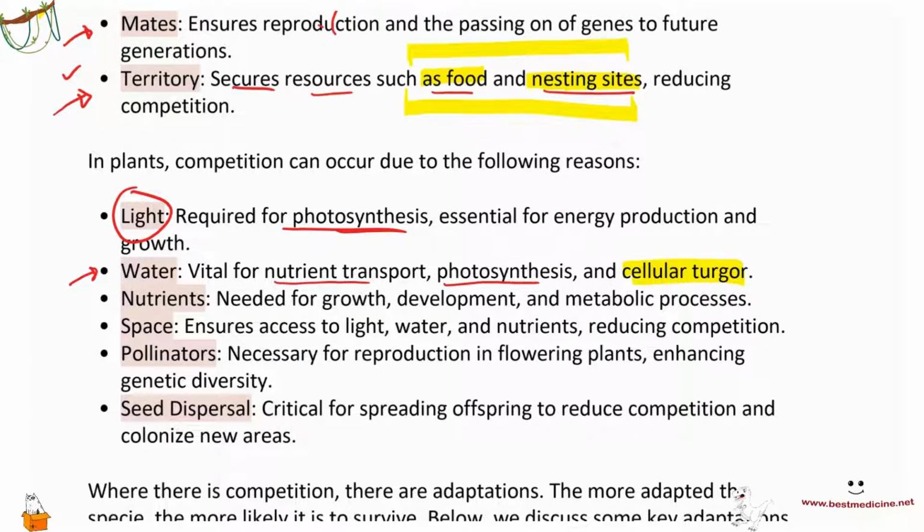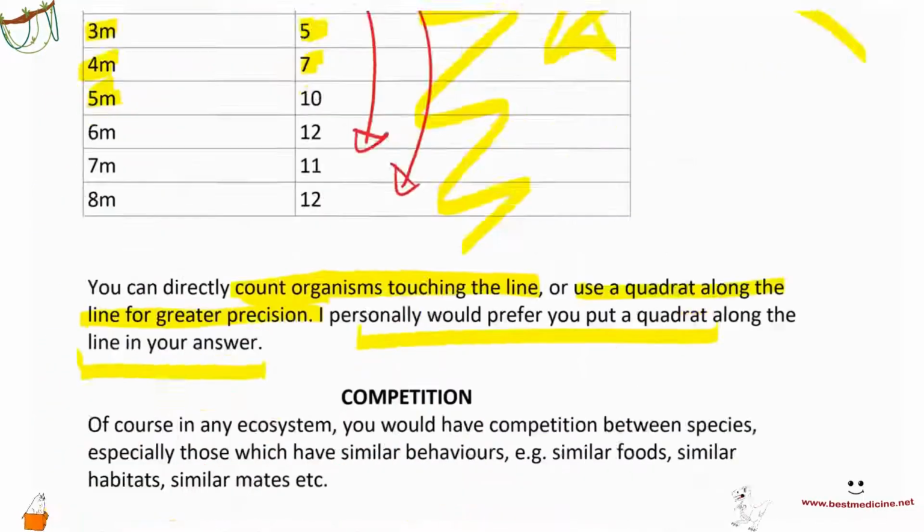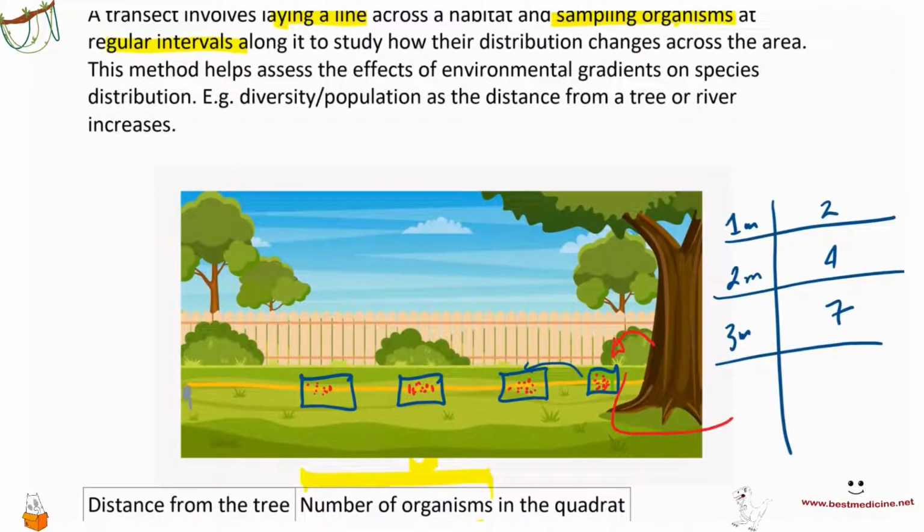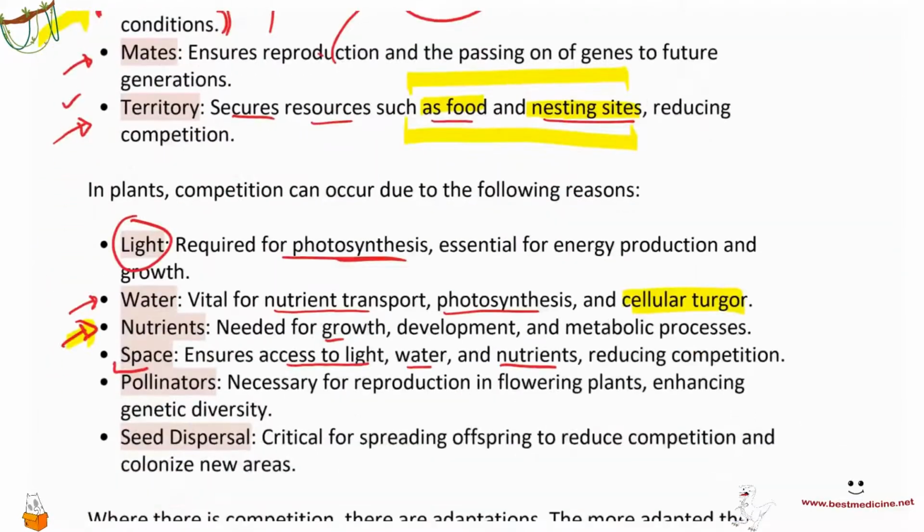Nutrients, of course, remember nutrients like mineral ions such as nitrate ions, which help in making amino acids, potassium ions help in chemical reactions, phosphates, which help in making DNA and RNA. So all those nutrients are very important and they are needed for growth, development, and metabolic processes. Space, of course, because space would ensure the access to light, water, and nutrients, reducing competition. For example, this tree, right? This is a very big tree and it's occupying a lot of space, especially a lot of root space that it would have, ensuring an adequate water supply, adequate nutrients, and so on.